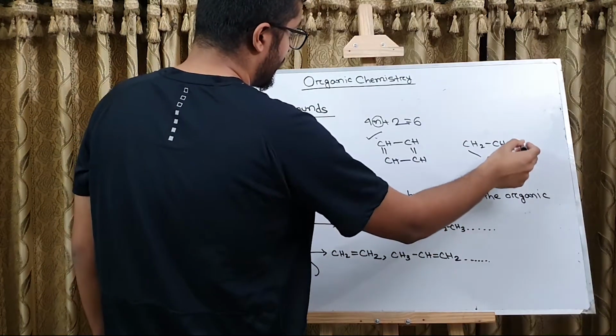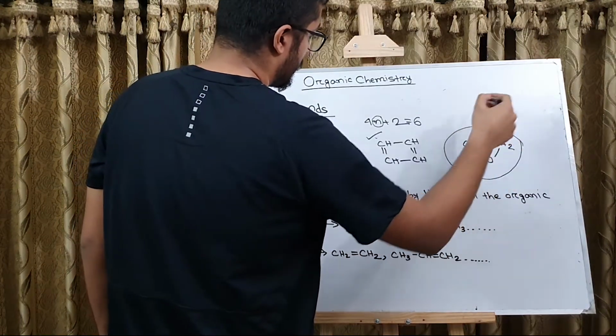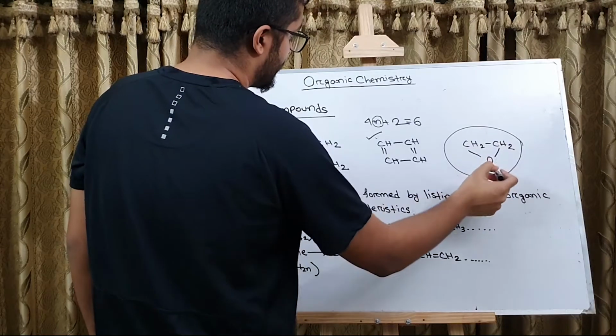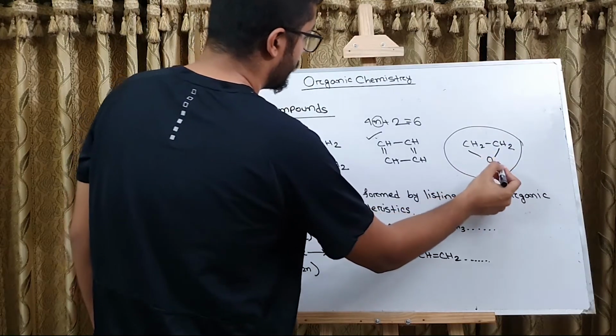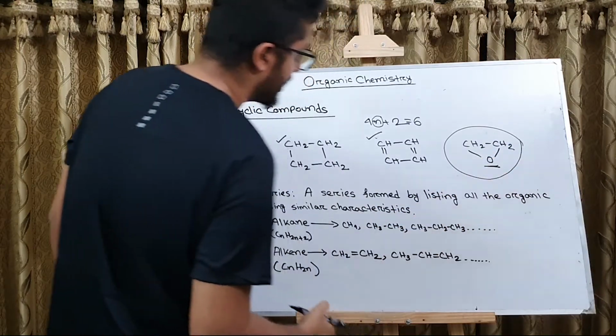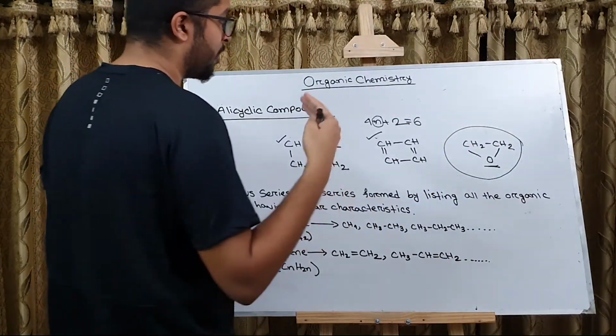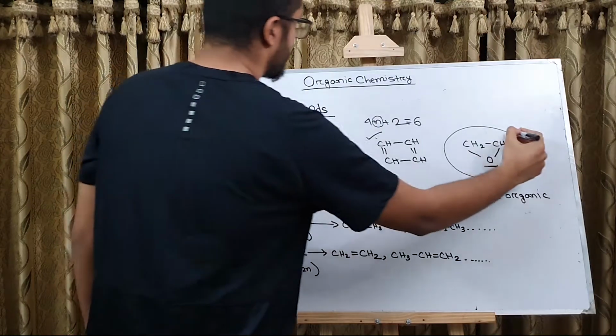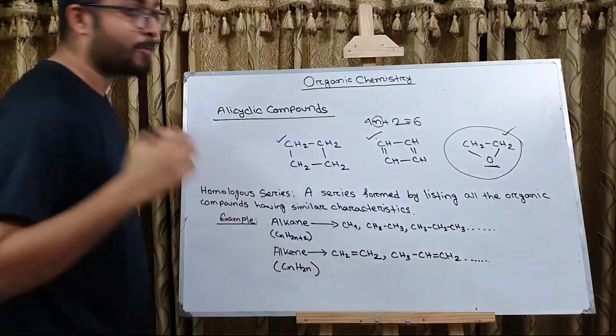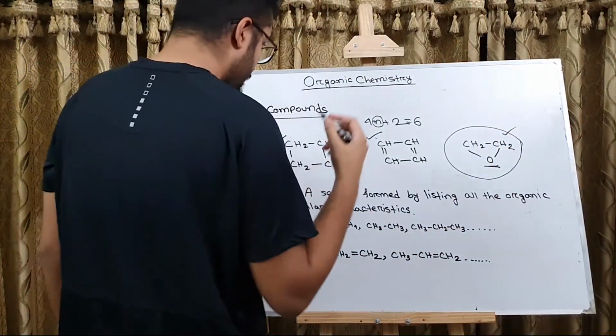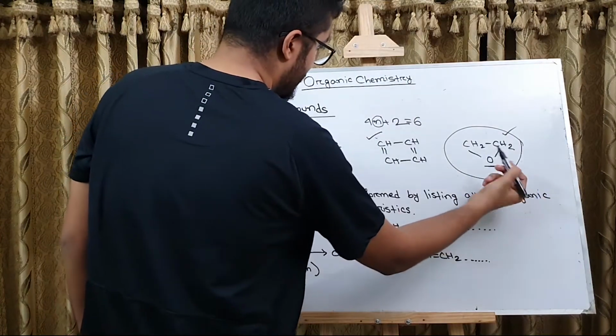Thirdly, we have another structure where 2 carbons are forming a ring with an oxygen atom. As this one is not showing alternate single and double bonds, this one's also not an aromatic compound. So why did I introduce this one?